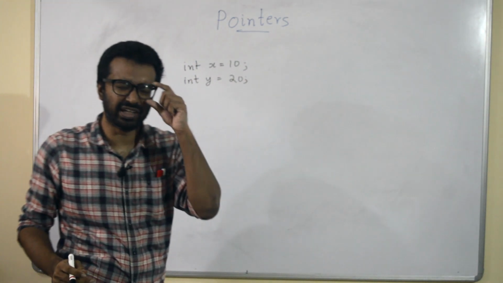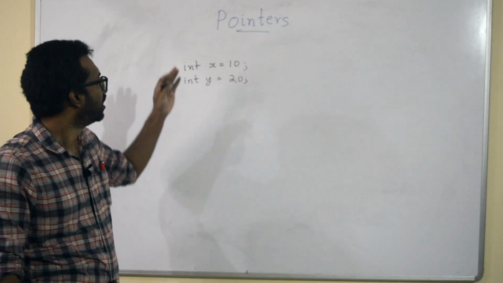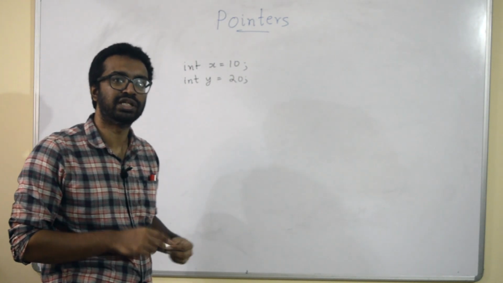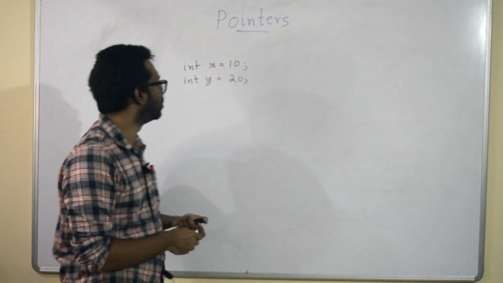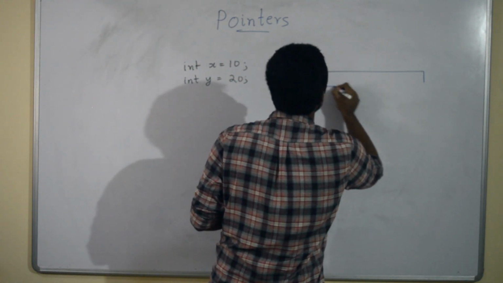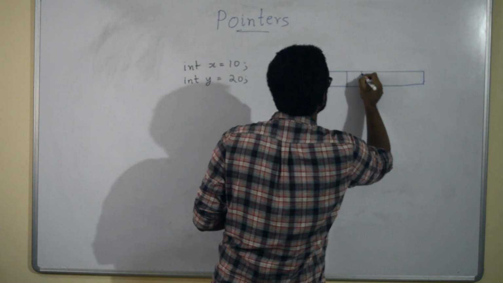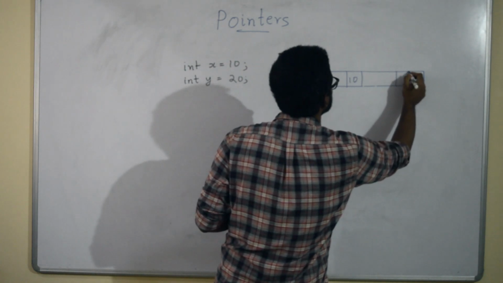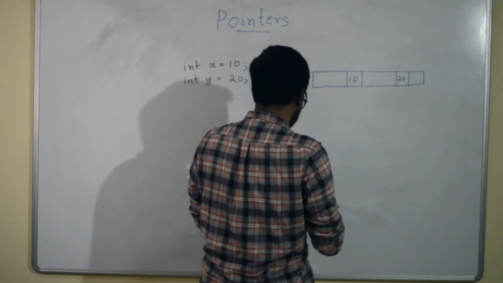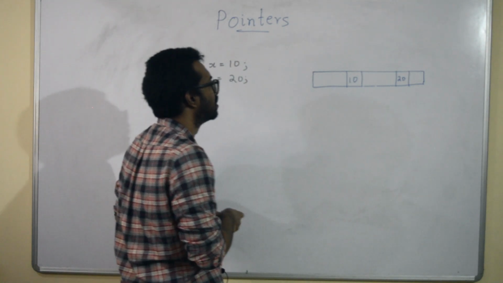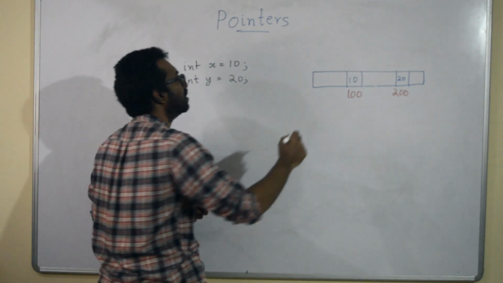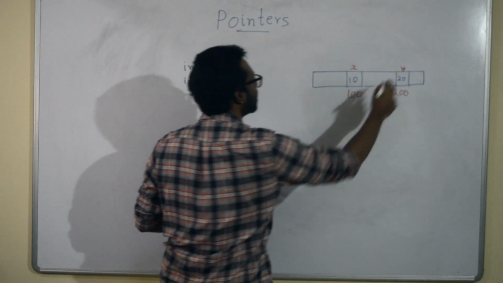I have now declared two integer variables x and y, assigned 10 and 20. What happens when you run such a thing? In the memory you are going to see two locations where 10 and 20 are stored.